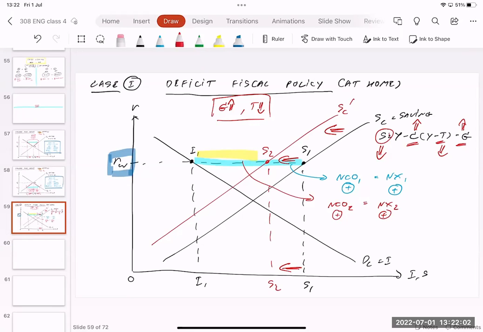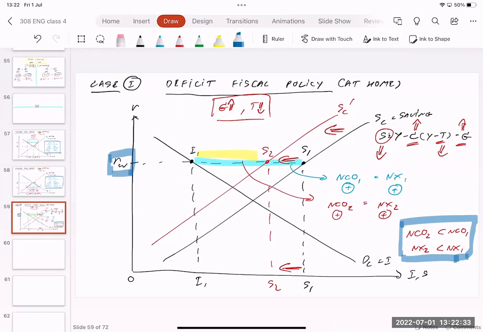By using this policy, NCO becomes lower: NCO2 is less than NCO1, and the trade surplus becomes smaller too, NX2 is less than NX1. So this is what you can explain from this graph: the deficit fiscal policy has effects on net capital outflow and on net exports.